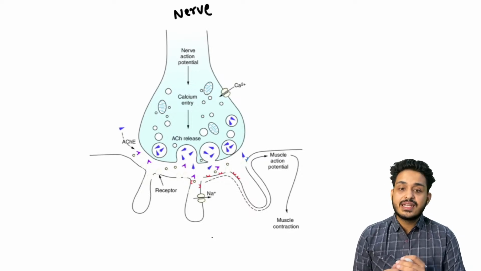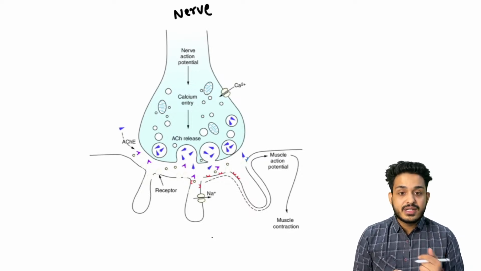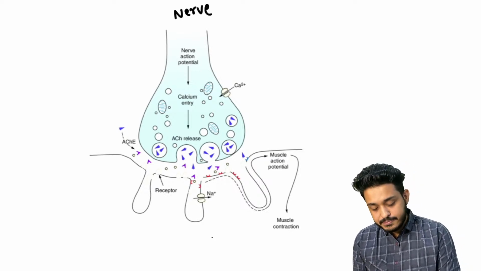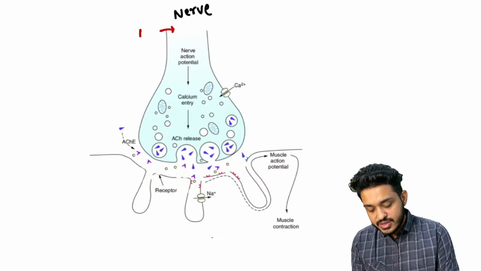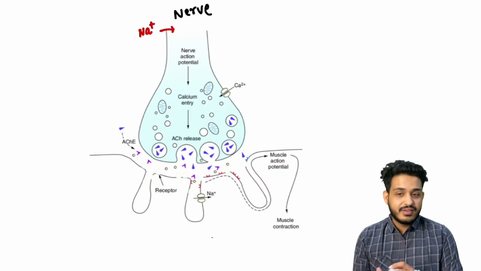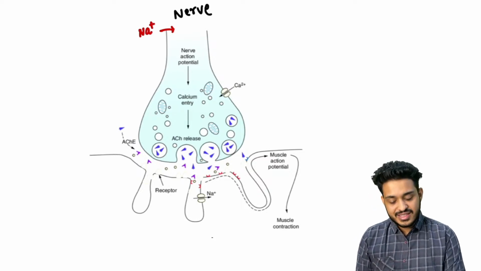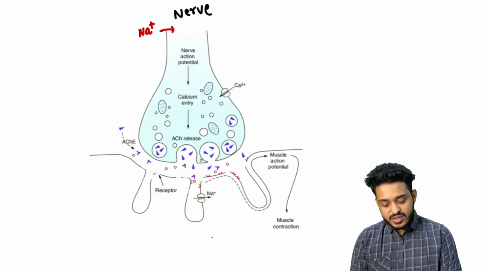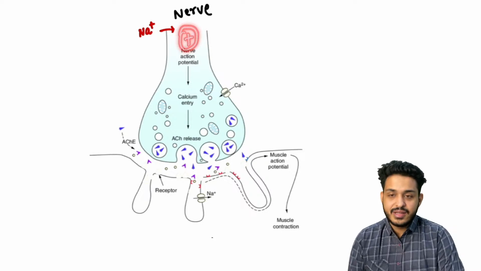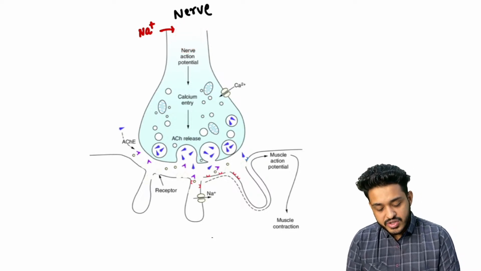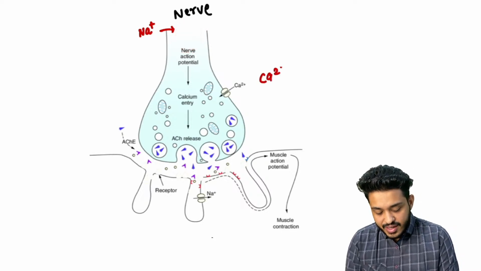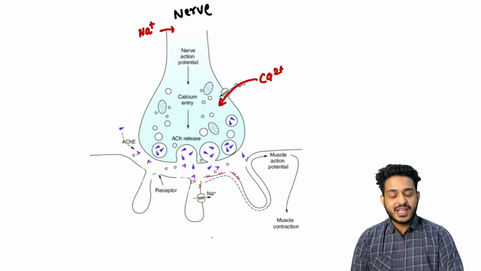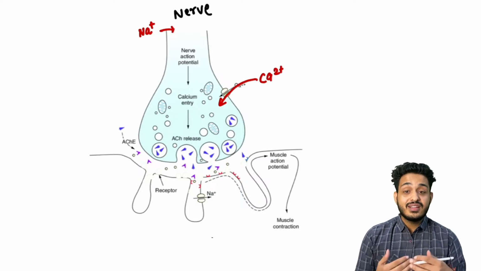One is myasthenia gravis. One is Lambert-Eaton syndrome. We will be discussing them in medicine, right? So what is going to happen? Whenever sodium comes inside a cell, whenever a positive charge comes inside a cell, what is going to happen? This cell is going to get depolarized, right? And because of depolarization, what will happen? The calcium channel will open, and calcium will come inside. If you follow me, you understand the complete story.